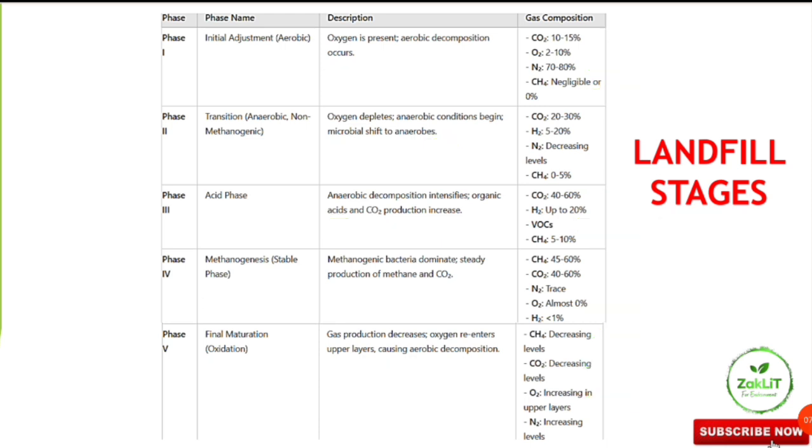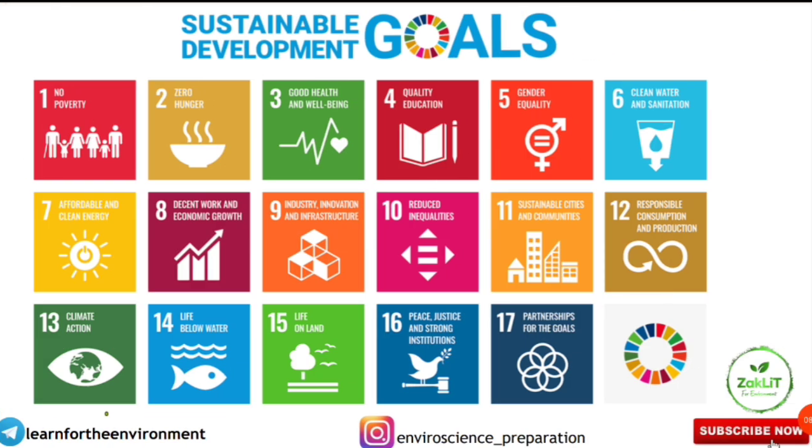Let's move on to the next very important concept. Yes, this is important: sustainable development goals. The 17 goals you should know in sequence wise manner. I will just tell you.